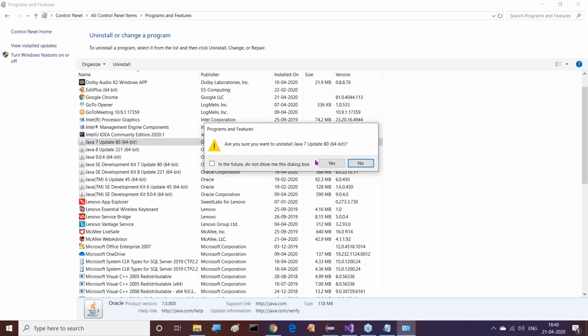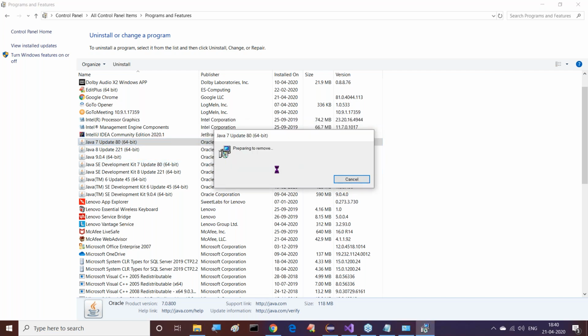All right, sir. Just wait 2 minutes. That uninstallation here we are going to perform. Just wait a few minutes. Once it is completed, then I will start the installation process for the Java 6 version. Definitely, we are going to use that Java 6 version. Just 1 or 2 minutes, we have to wait for it. Once it is completed, then we will start the uninstallation and installation process.